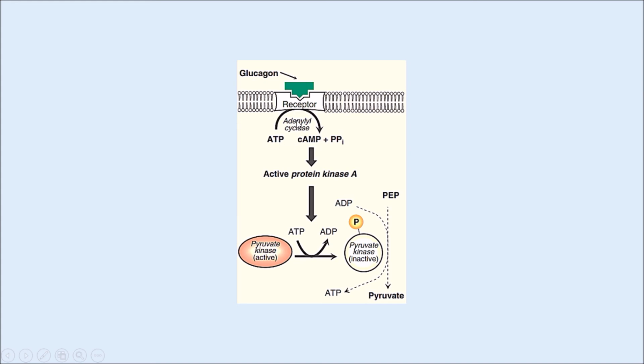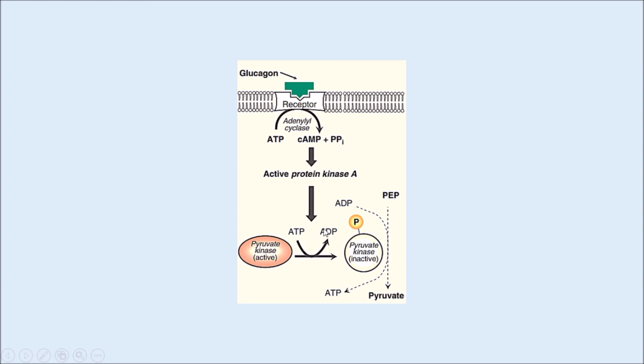Adenylyl cyclase catalyzes the cyclization of ATP to form cyclic AMP with the release of pyrophosphate. Now this cyclic AMP activates the cyclic AMP dependent protein kinase, that is protein kinase A, which becomes active over here.